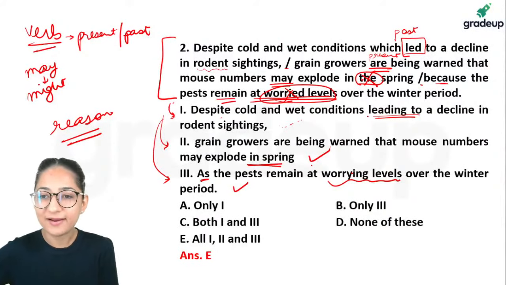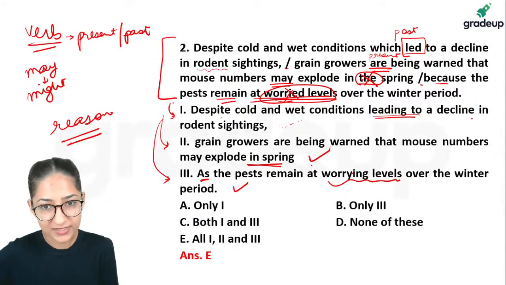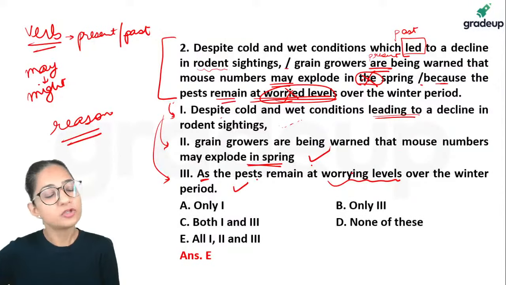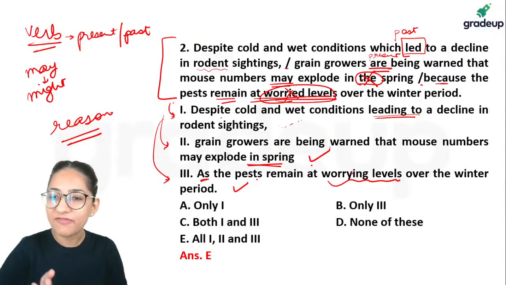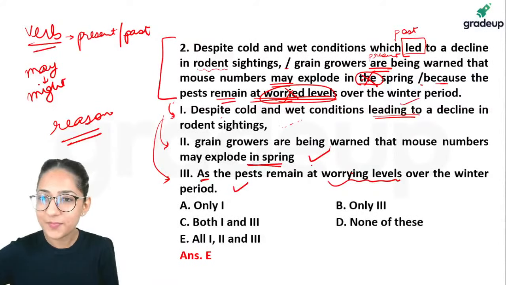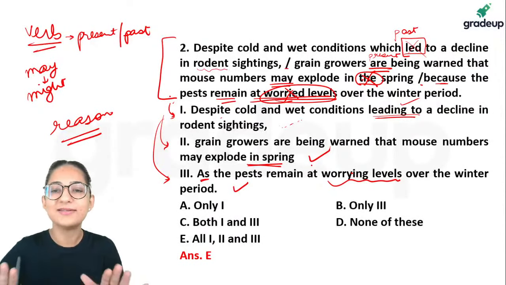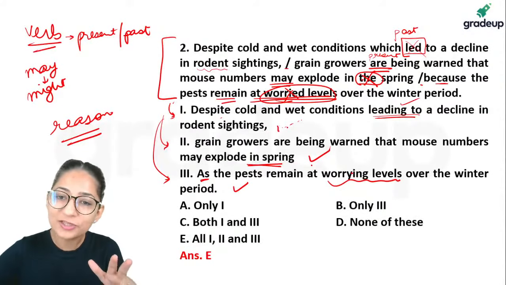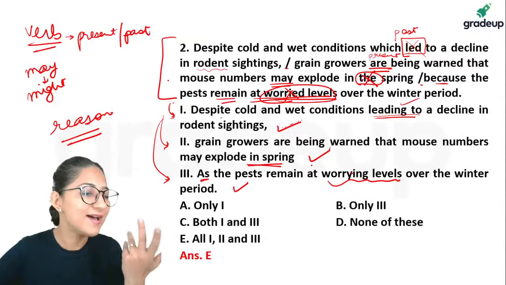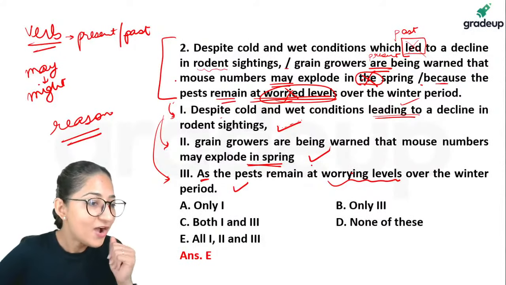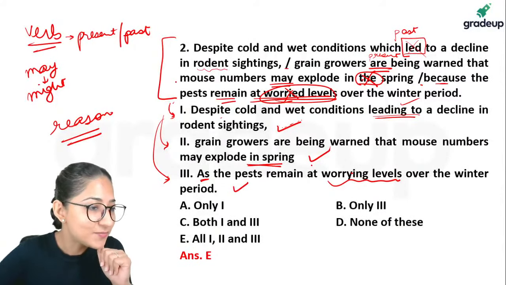Despite cold and wet conditions leading to a decline in rodent sightings, grain growers are being... So now it's all smooth, it's all fine because we have used present participle here instead of past, and the entire sentence makes perfect sense. All three of them are the proposed corrections. Okay? All right. So let me check.